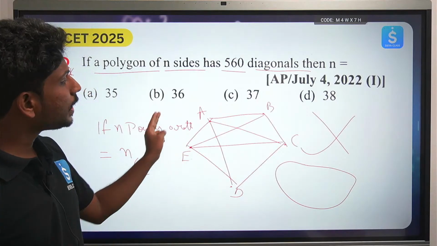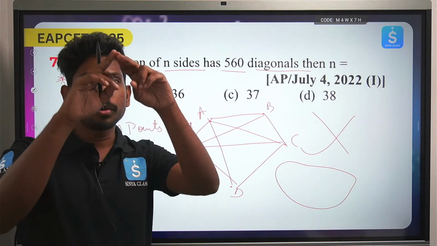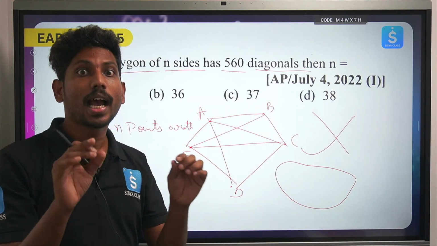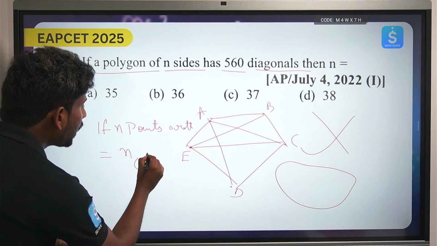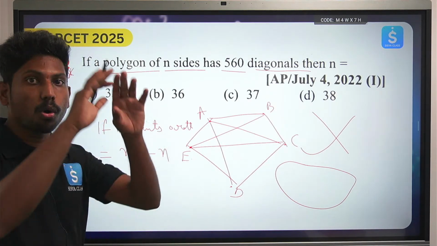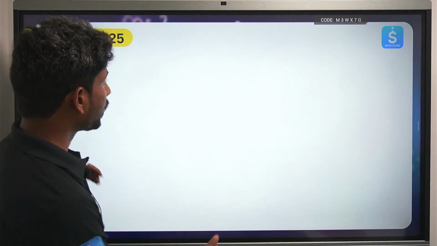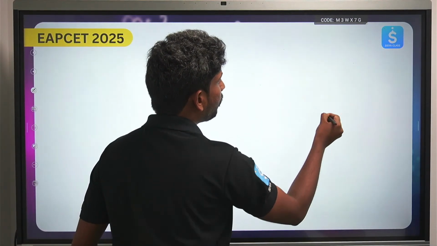కానీ ఈ NC2 పాయింట్స్ నుంచి if I try to remove all the sides, ఎన్ని sides ఉంటాయి? If I have n points, how many sides will be there? I will be having n points. So if I try to just remove that n points from the whole thing, then what am I left out with? Diagonals, అంతే కదా. So for example నేను ఏమంటున్నా అంటే ఇక్కడ 4 పాయింట్స్ తీసుకున్నా ABCD, ఓకే,